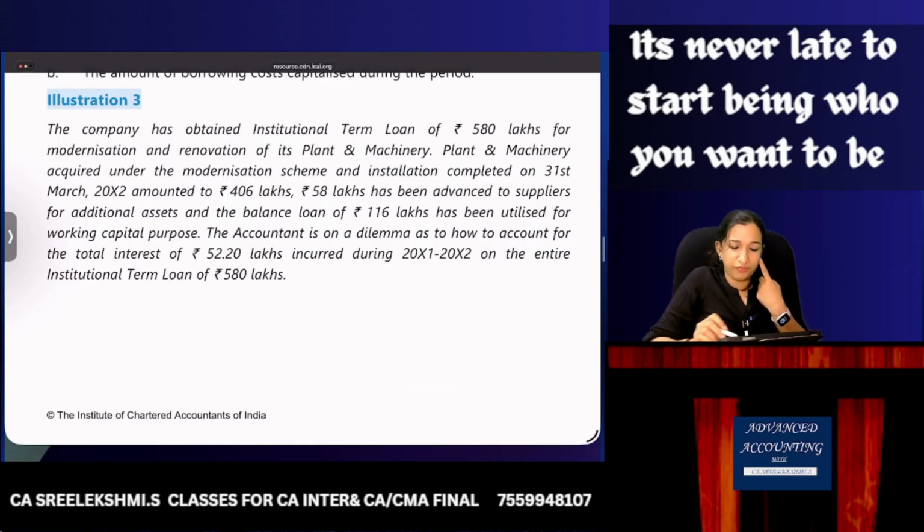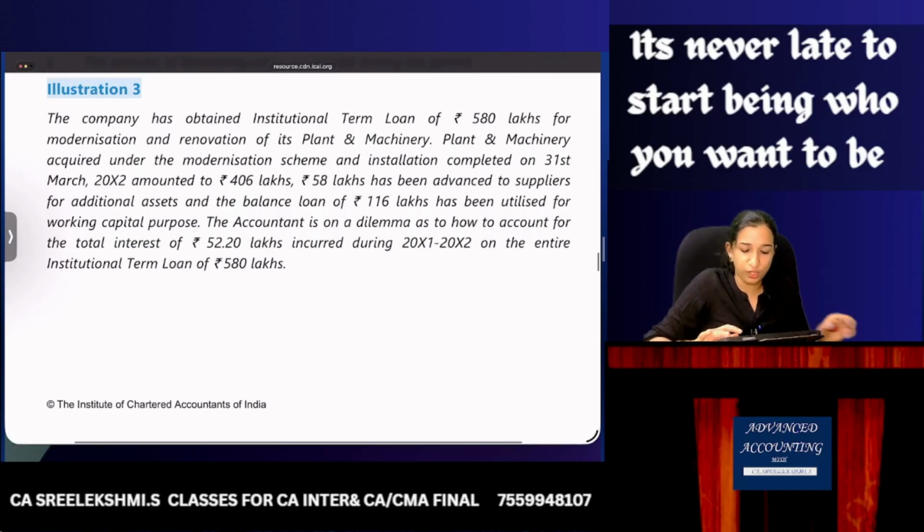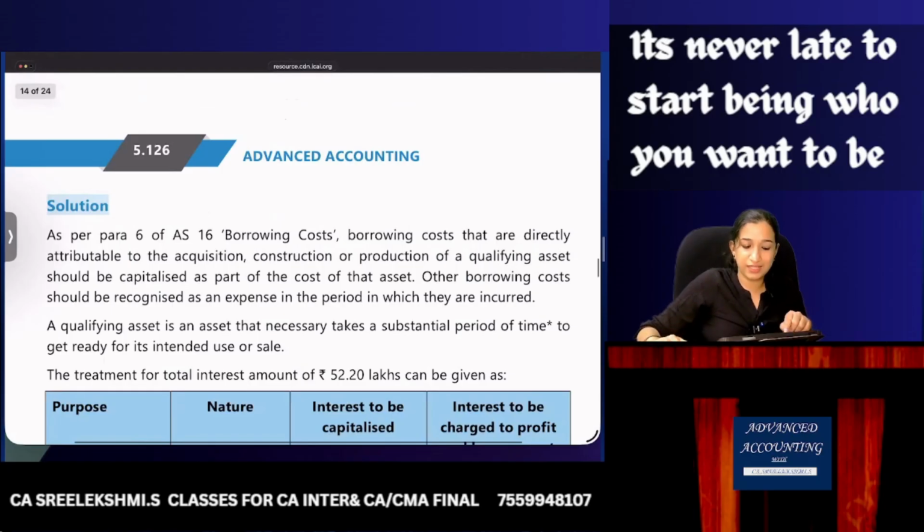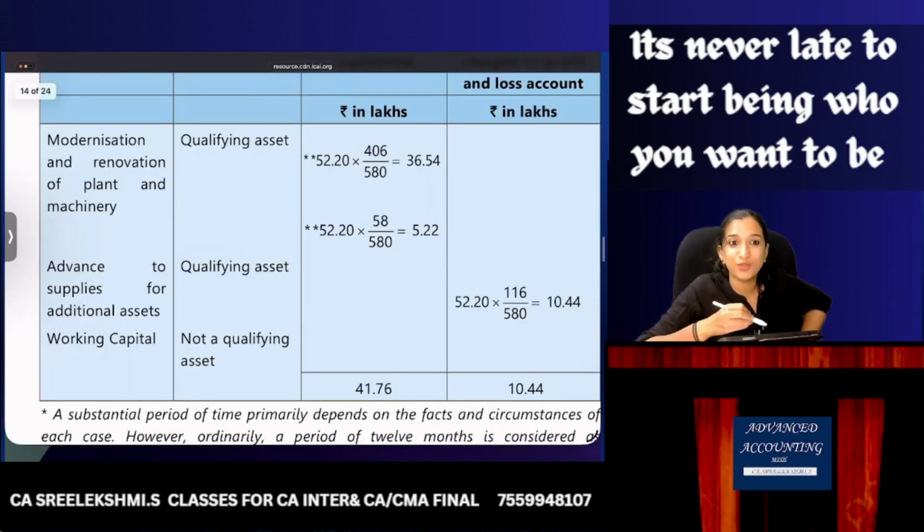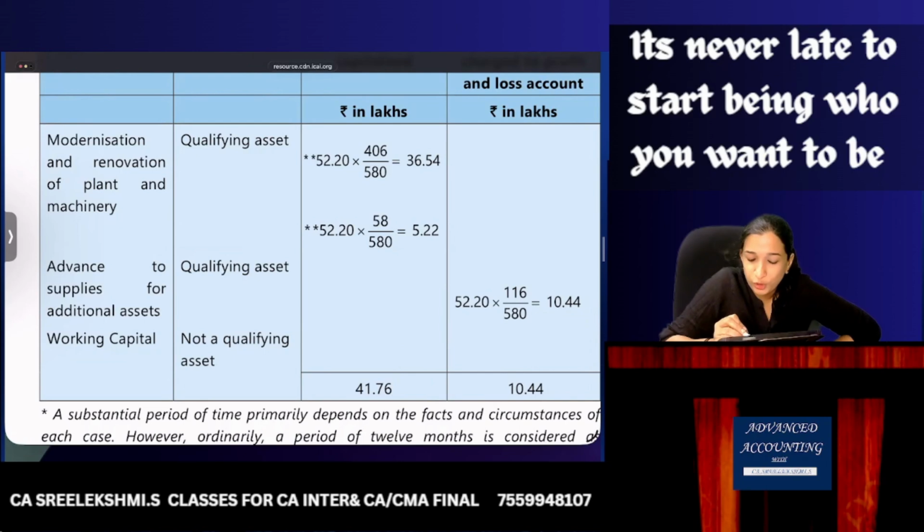We have plant and machinery which takes a substantial period of time, completed on 31st March. We have given advance for other assets, and you should assume whether they are qualifying assets or not. Working capital is not a qualifying asset. So proportionately we will take the other assets as qualifying assets. 52.2 divided by 580 into 406 is capitalized. 52.2 divided by 580 into 58 related to other assets is capitalized. Working capital portion is charged to P&L.